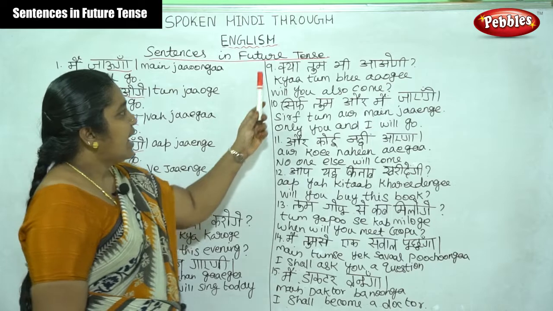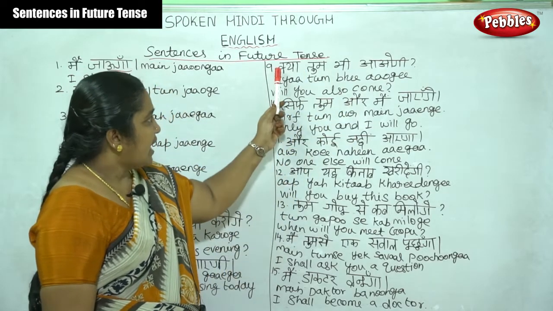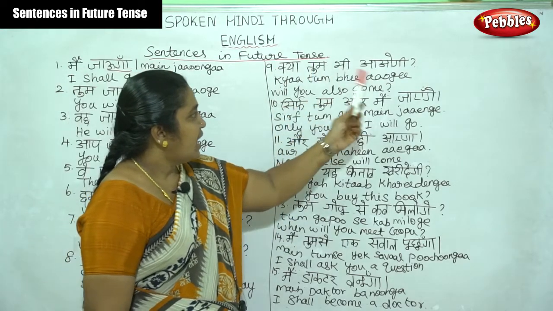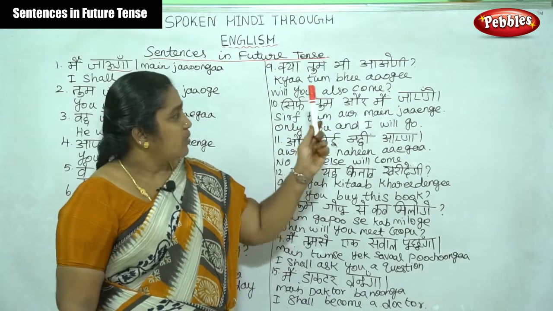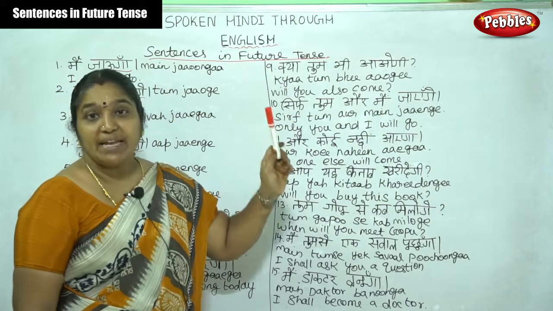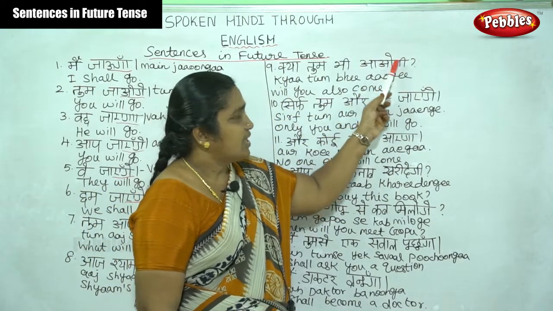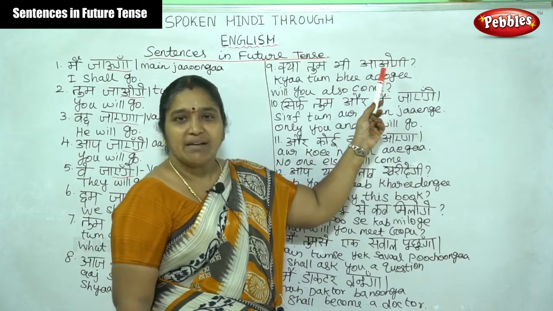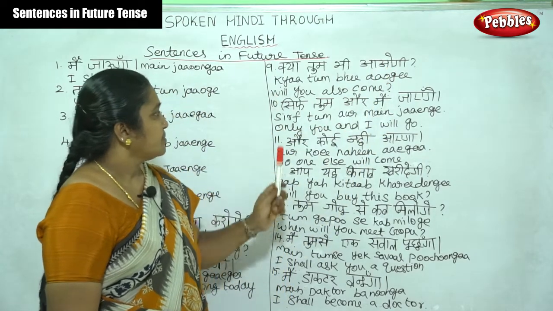Then क्या तुम भी आओगी? Will you also come? Now we cannot identify here whether this is male or female. We can see आओगी, so this is a female. Will you also come?